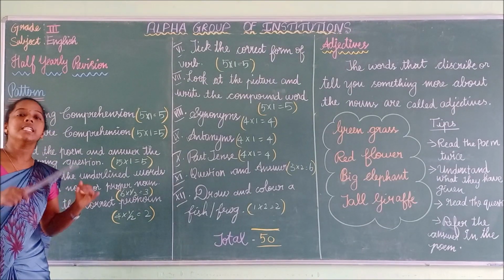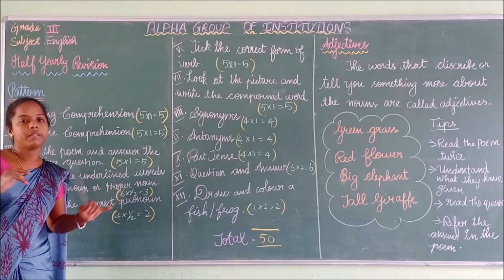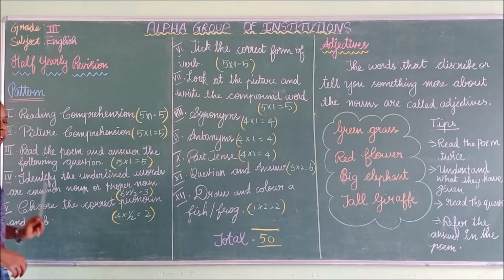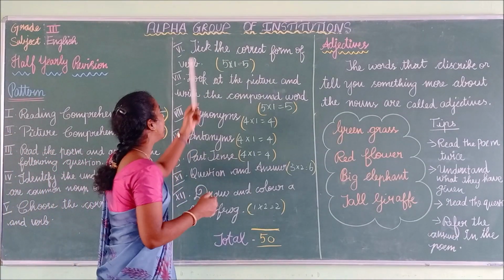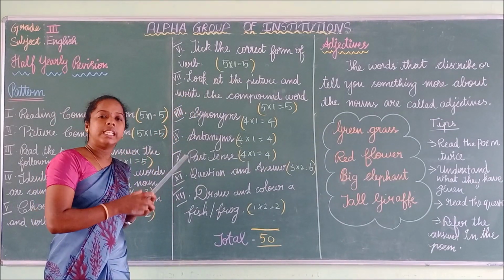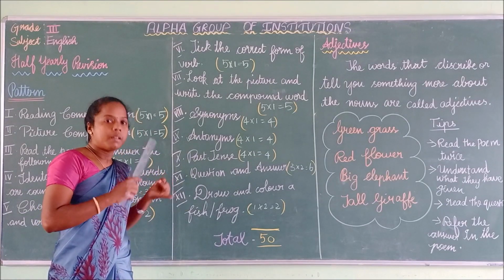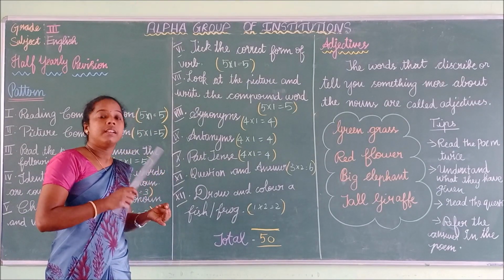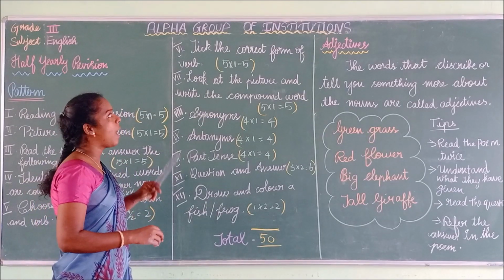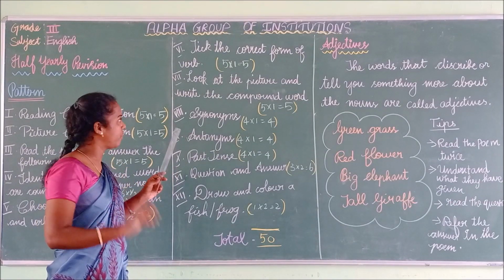If the subject is singular, the verb must be plural. This is the formula. You have to choose the correct form of pronoun and verb. You have to look at the subject first. If the subject is singular, the verb must be plural. If the subject is plural, the verb must be singular. Next, you have to pick the correct form of the verb.